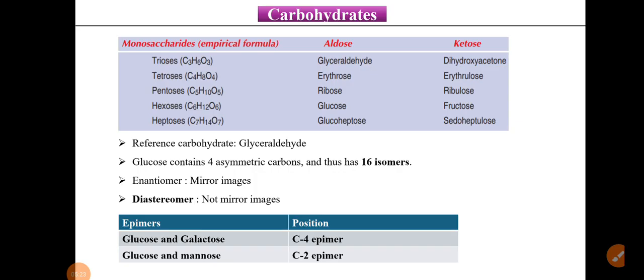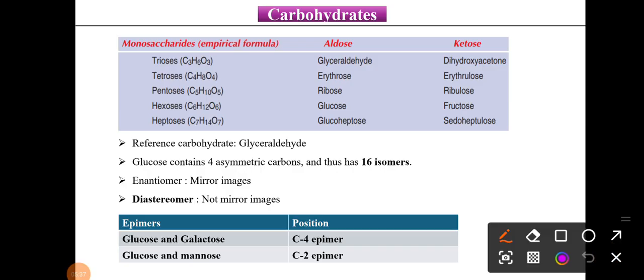Okay, so what are the carbohydrates? These are nothing but polyhydroxy ketones or polyhydroxy aldehydes. So these compounds are your carbohydrates, whatever the sugars are there, right? Here are the examples of monosaccharides: triose, tetrose, pentose, hexose, heptose. Depending on aldose and ketose, these two are differentiating aldoses and ketoses, right?